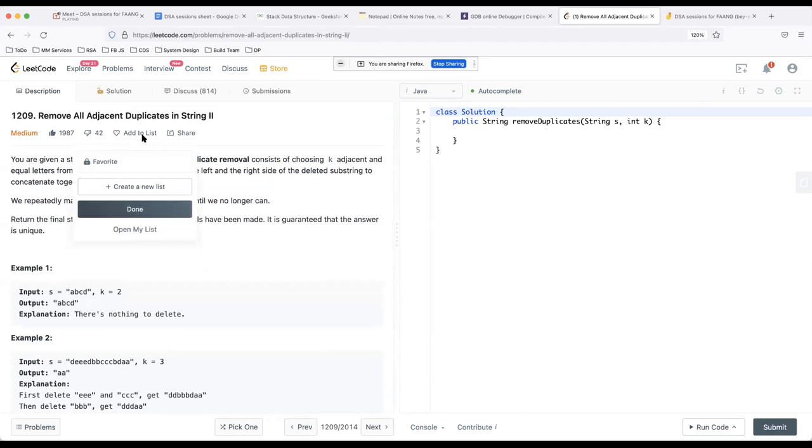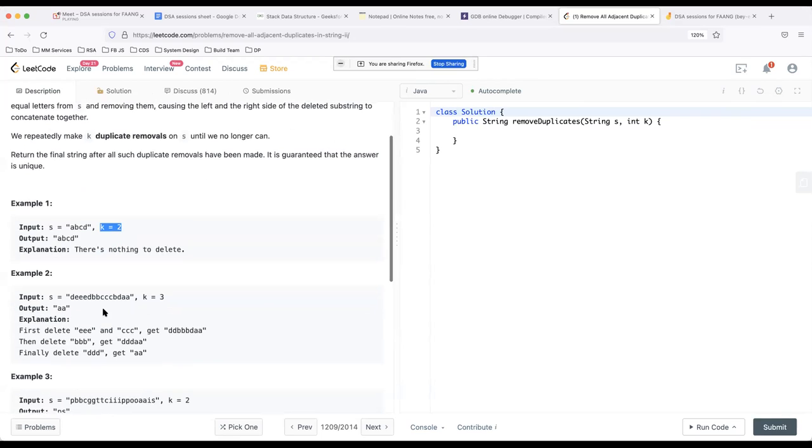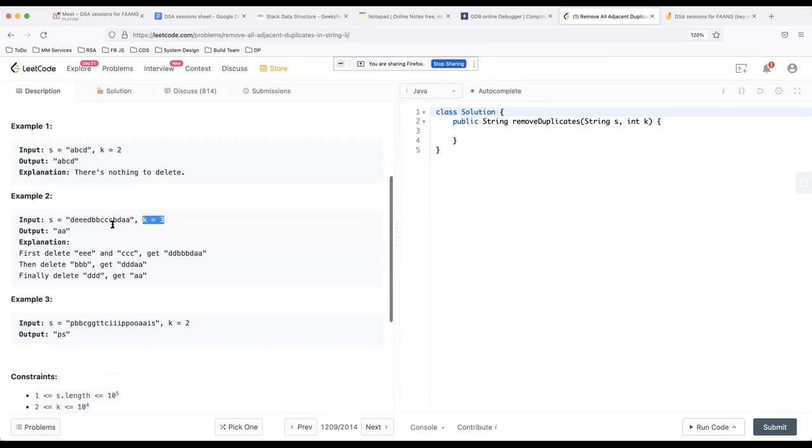It is the same question which we saw just now, but there's added complexity that you can only remove a block of k duplicate characters. So for example, if k is equal to 3, when I'm iterating on this string, I cannot remove double e. I can only remove if 3 e's come together. So here e's coming together, I remove them. Then I'm left with d and d. Then I cannot remove d and d because they are not equal to 3, they are just 2.